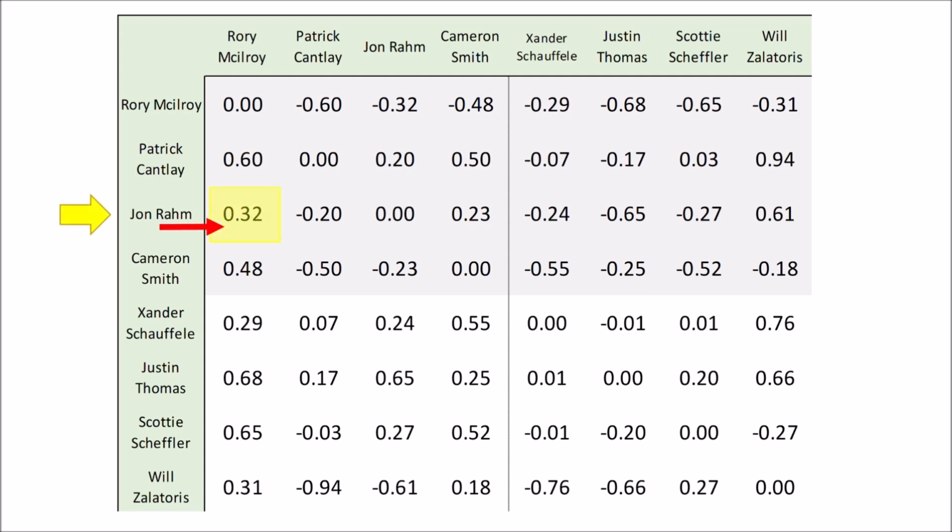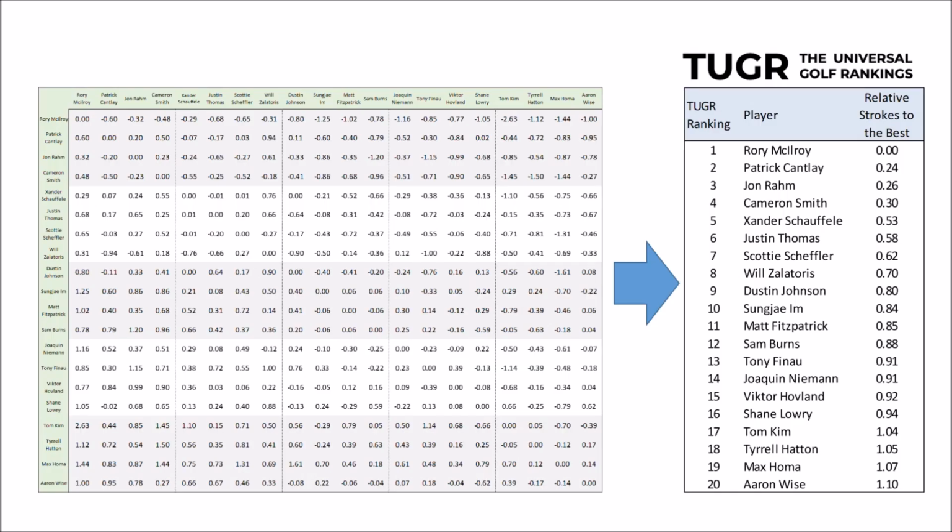Jon Rahm shot on average 0.32 strokes more than Rory McIlroy over the previous 18 months when the two met in head-to-head competitions. Justin Thomas shot on average 0.25 strokes per round worse than Cam Smith over the previous 18 months, and so on and so forth. Armed with all these interconnected relationships, a powerful optimizer algorithm can solve to the most mathematically accurate rank order possible of the best players in the world, making it the most transparent ranking system that exists.